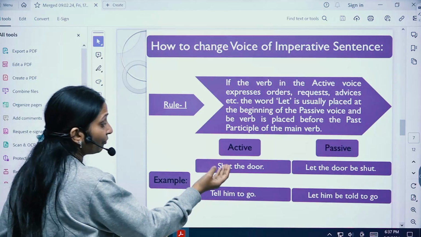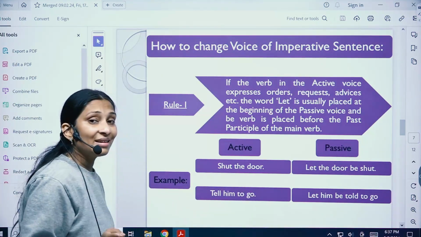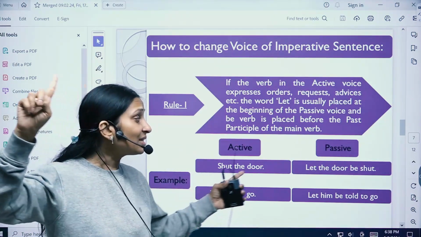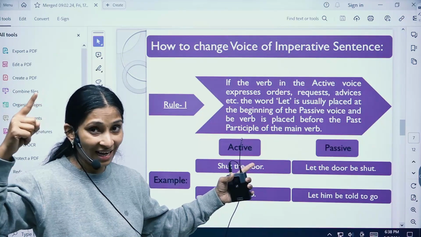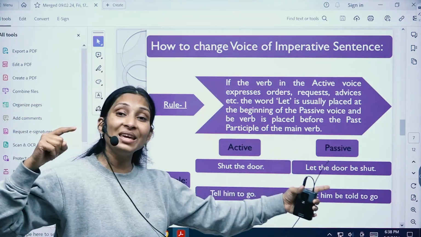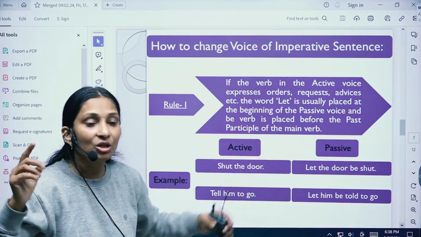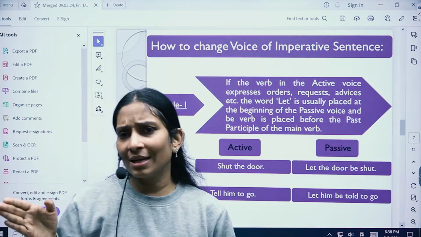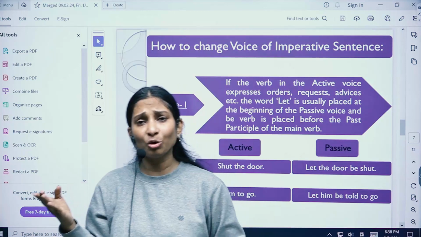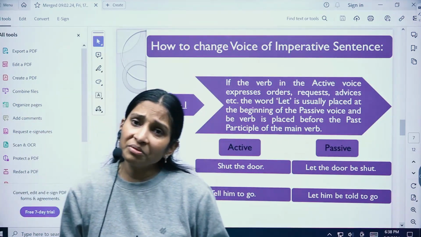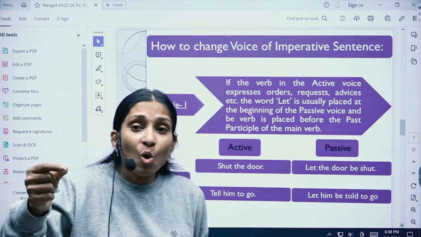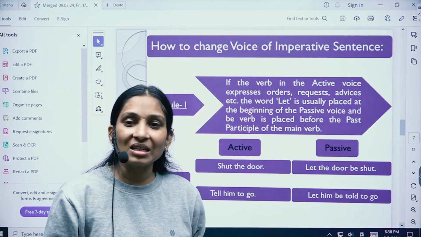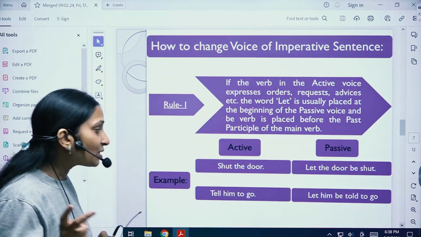So for example, if I take shut the door, this sentence can be converted in two ways, children. Okay. First one is by using let: let the door be shut. We are going to add be over here. So you can do these sentences starting from let as well. But if you're not using let, or if this sentence structure is not in your options, what is the second formula of doing it? You're going to use you are requested or you are ordered to shut the door. Okay, so these are two ways of doing it, children.